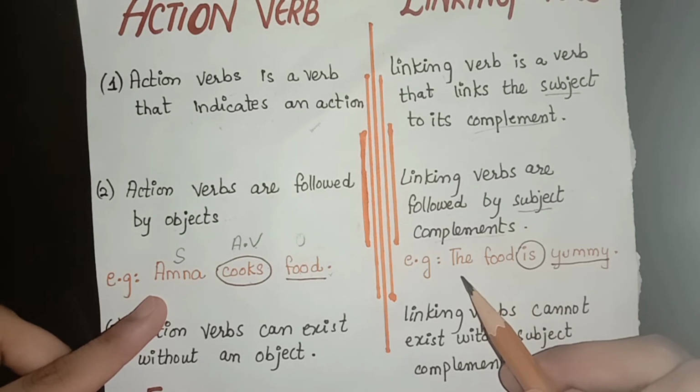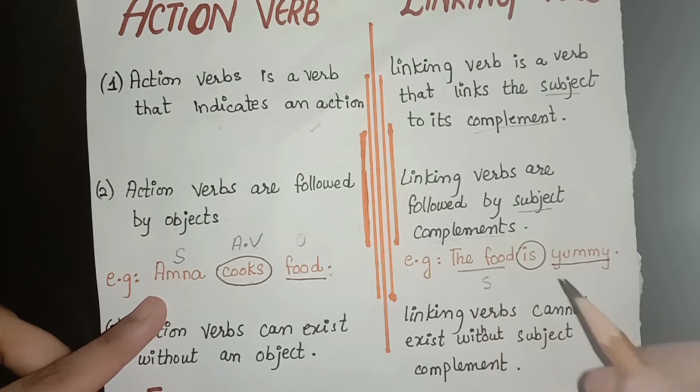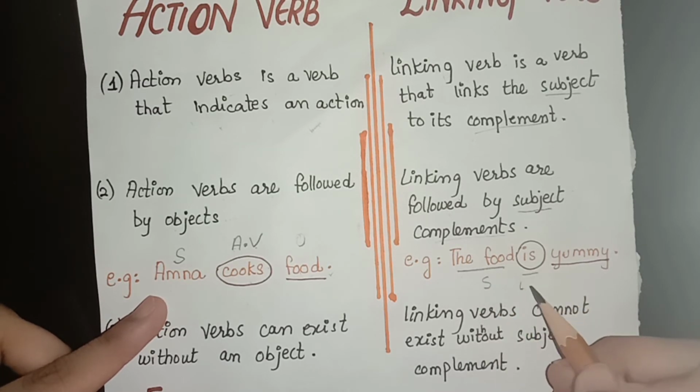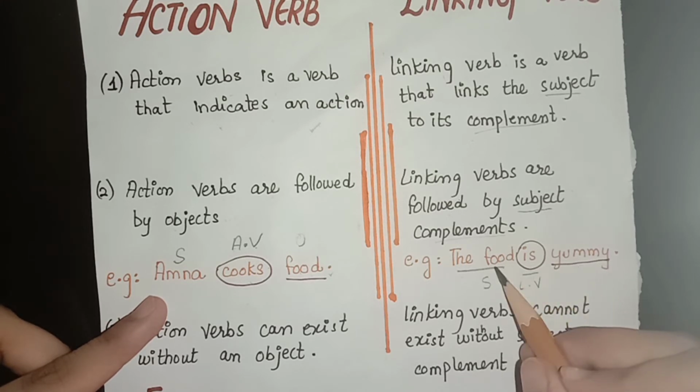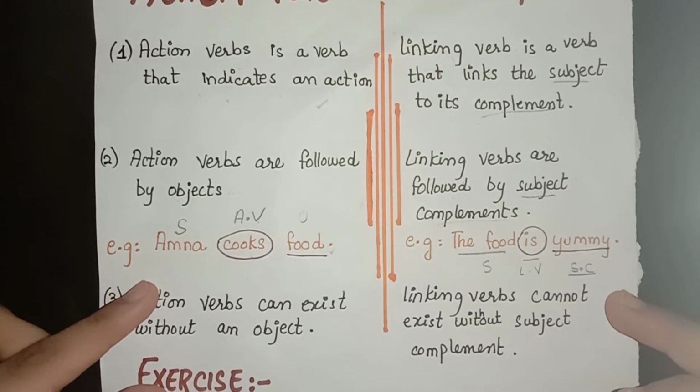On the other hand, in the linking verb example, you can see the subject, which is the food, and our linking verb is followed by a subject complement, or a description of the subject. How is the subject food? Yummy. So here we have the subject complement. There is no object over here. So this is the main difference between action verb and linking verb.